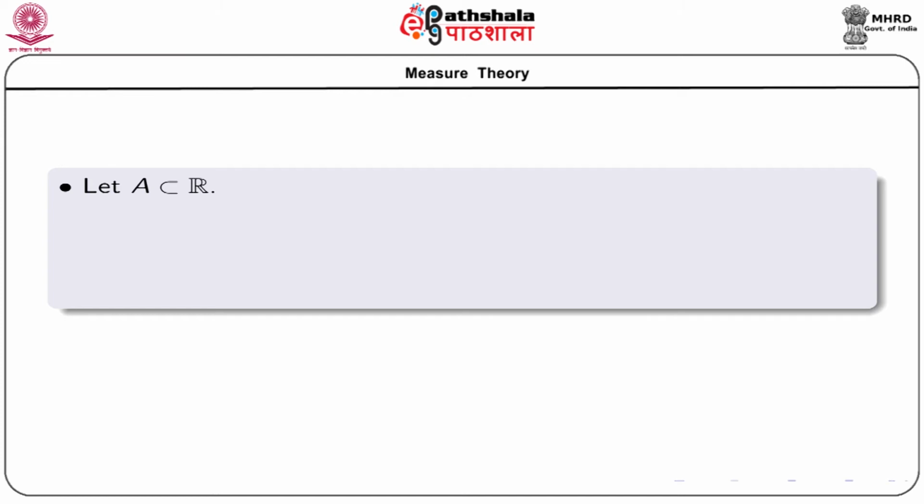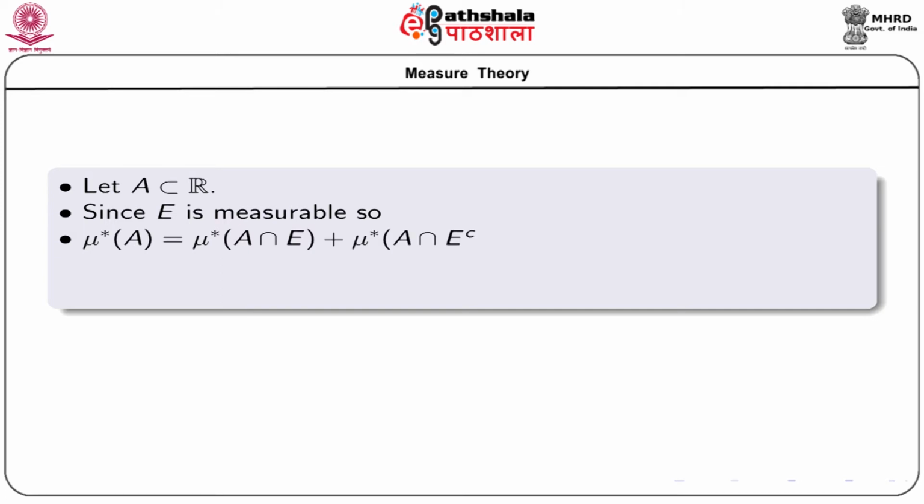Let A subset of R. Since the set E is measurable, using the definition of measurability, I can write mu star of A as the sum of the numbers mu star of A intersection E and mu star of A intersection E complement.